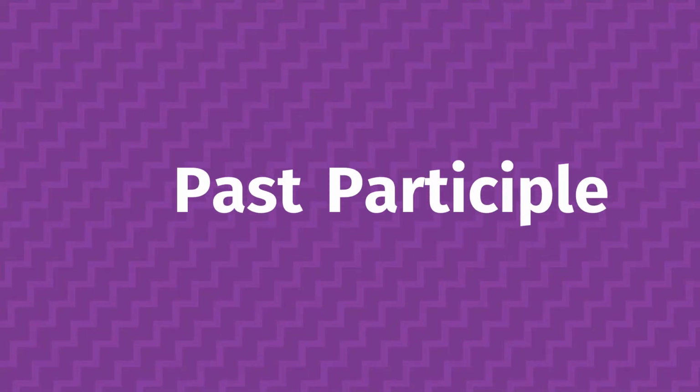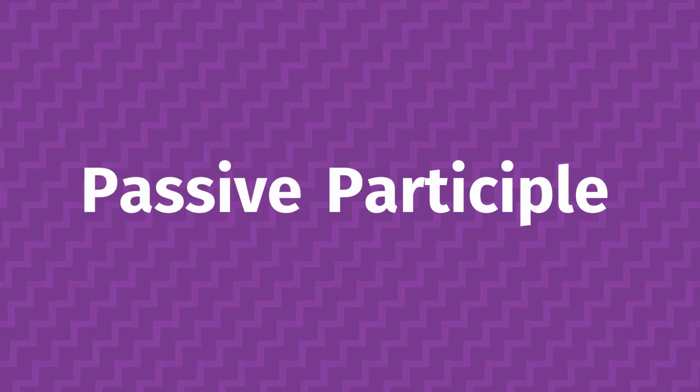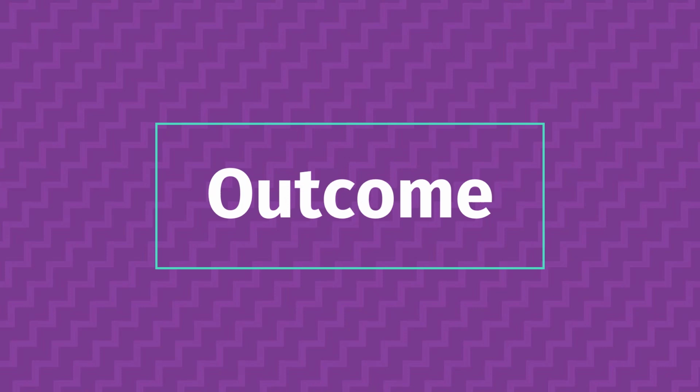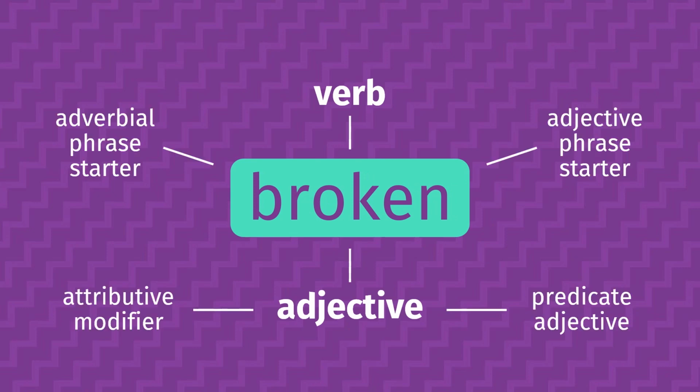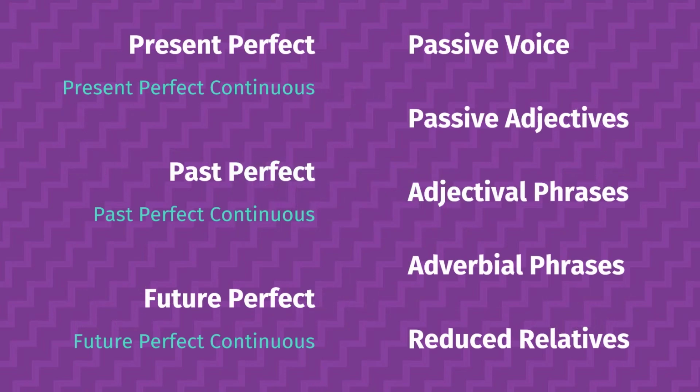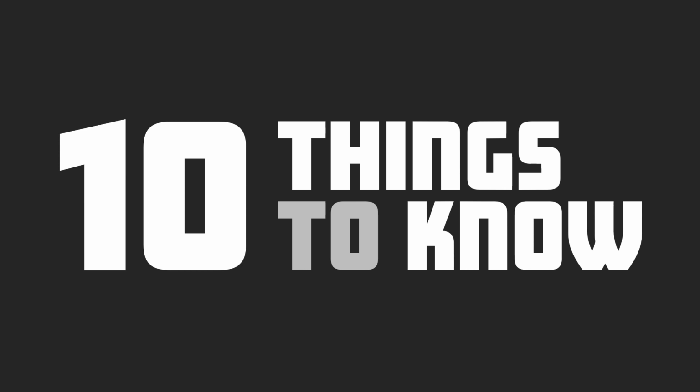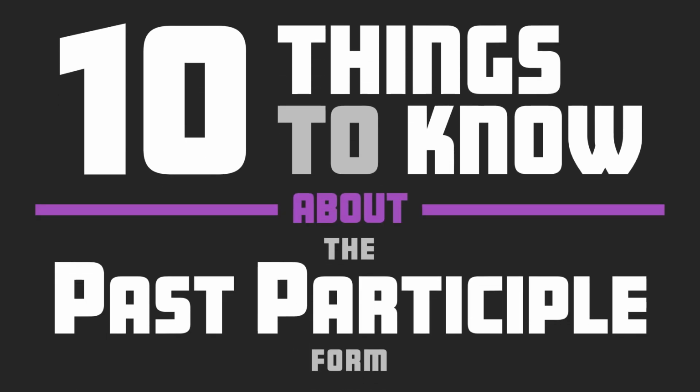The past participle, also called the perfect or passive participle, takes on the -ed/-en form and is used to express a verb's outcome in one way or another. While the root words are verbs, past participles can serve as several different parts of speech and are applied to a wide range of grammatical topics. Here are 10 things to know about the past participle form.